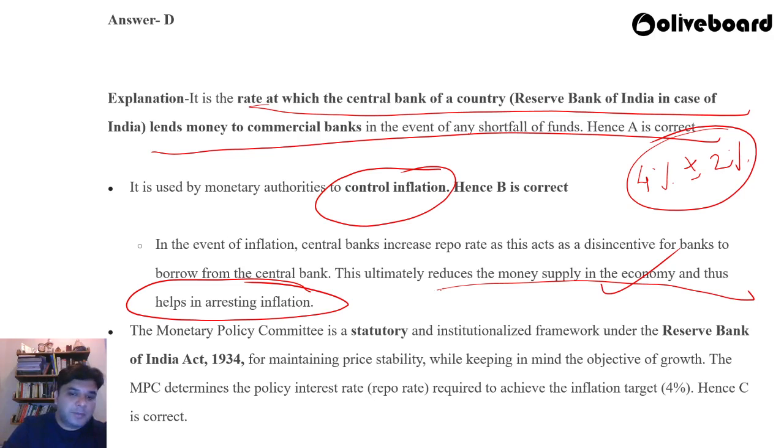The Monetary Policy Committee is statutory, means what? It is effectuated by an act of the Parliament, and it is an institutionalized framework under the Reserve Bank of India Act 1934. For what? For maintaining price stability. They're basically keeping inflation in the range of 4% plus minus 2%, right? So therefore, all of the statements are correct. Hence, answer is D.